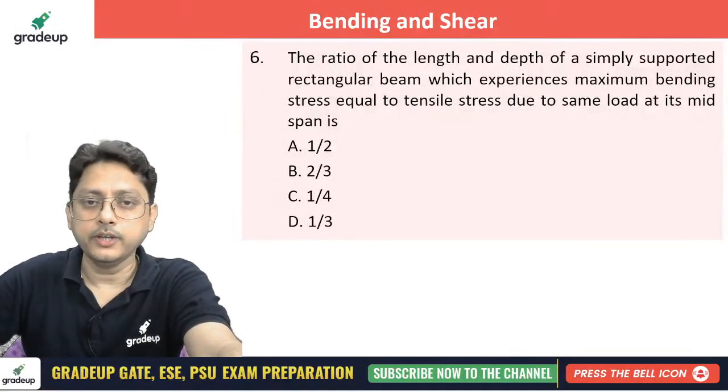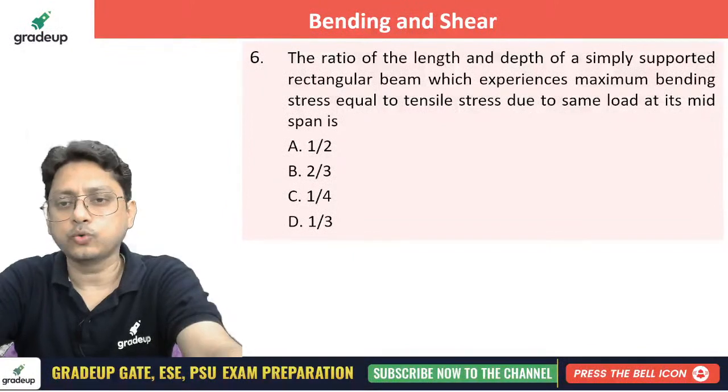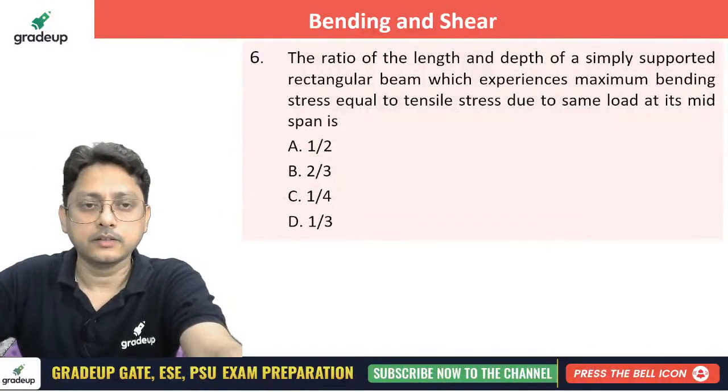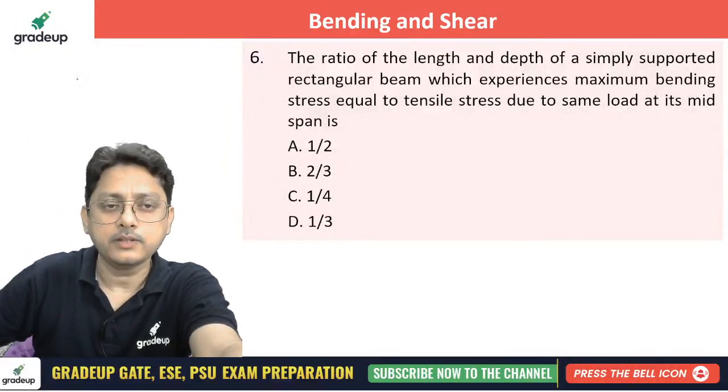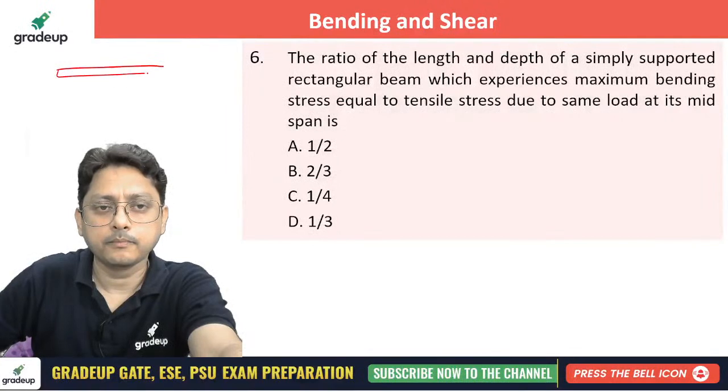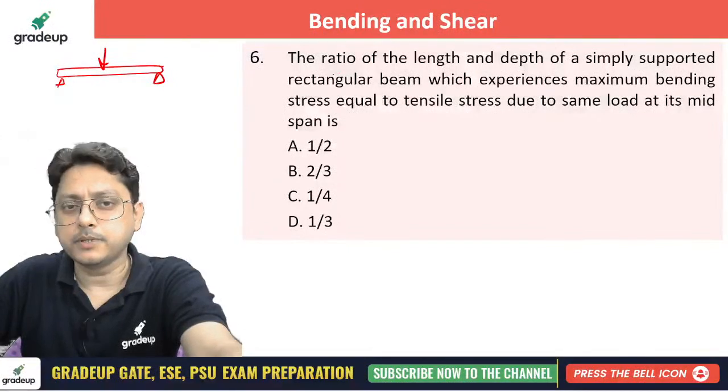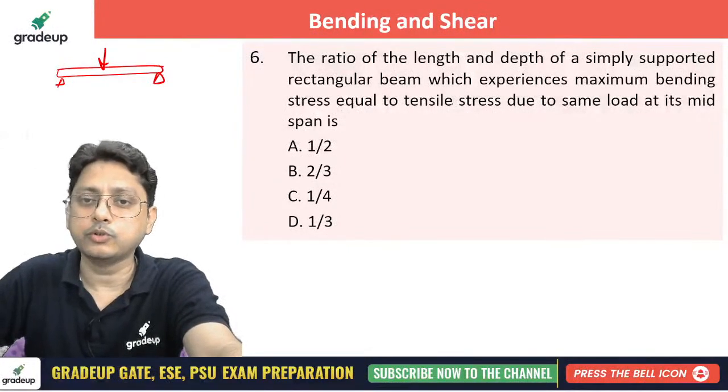Okay, so this is also quite simple, isn't it? He's asking that if a beam is loaded centrally, then what is the ratio of L by D? Simply supported. So now you have a simply supported beam and a centrally loaded one. The ratio of length and depth of a simply supported rectangular beam which experiences maximum bending stress equal to the tensile stress due to the same load.